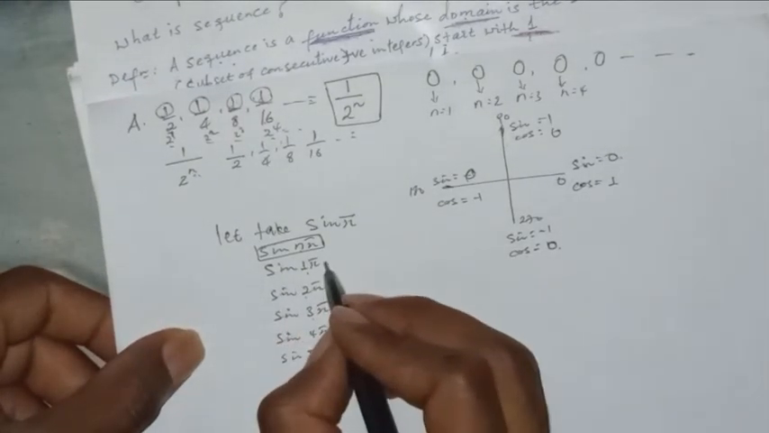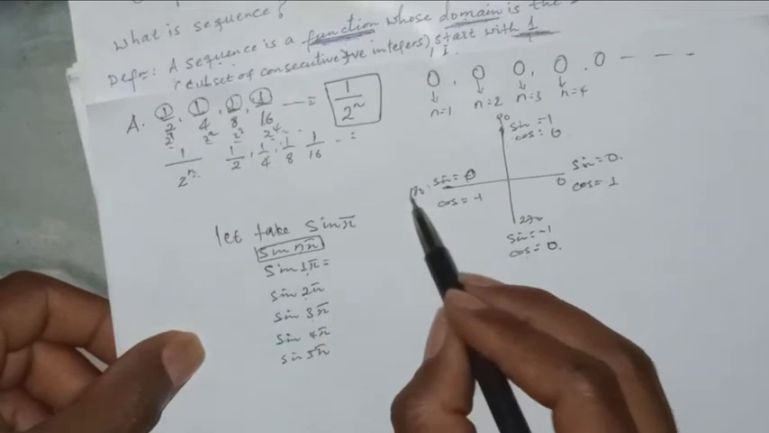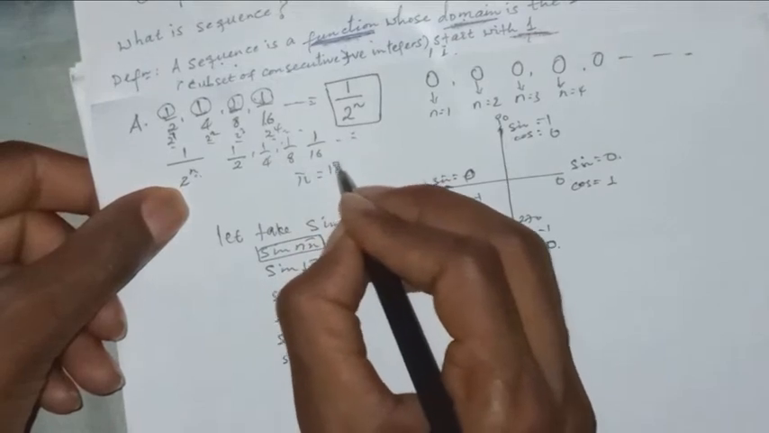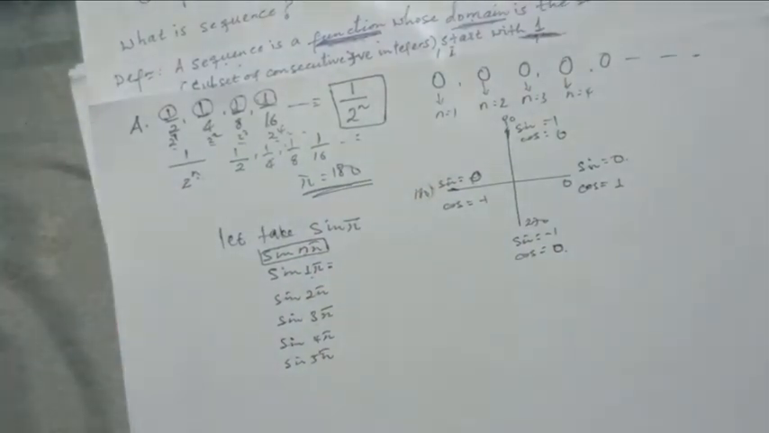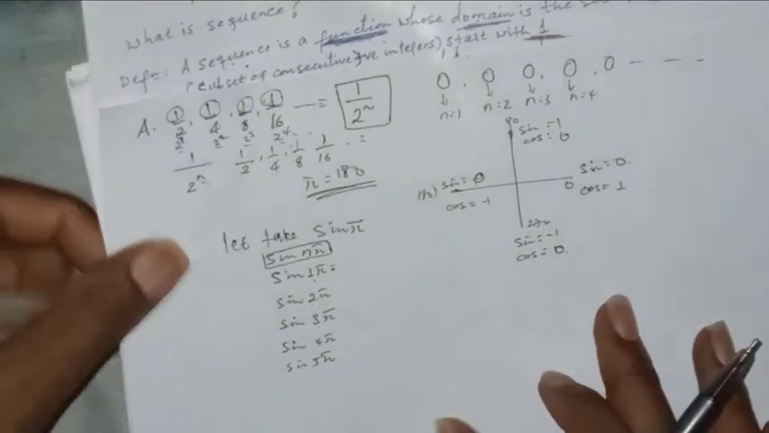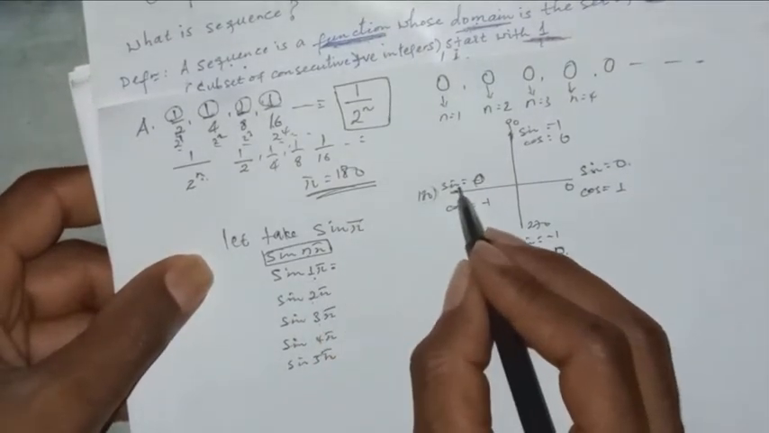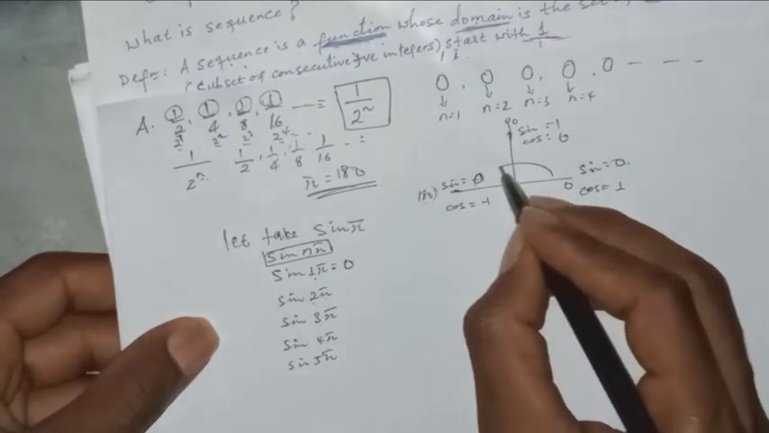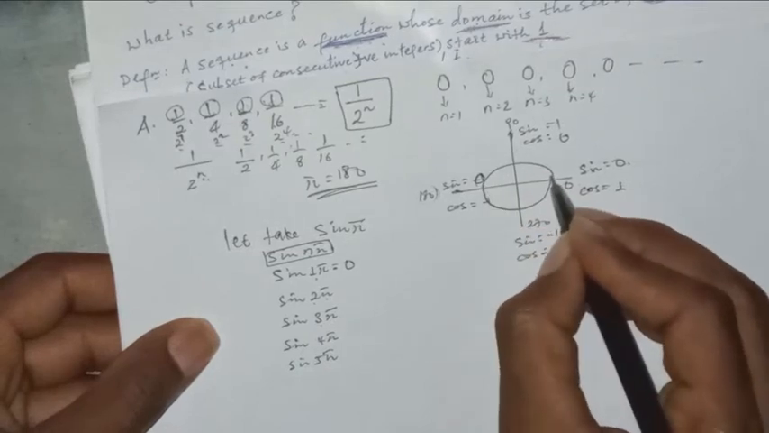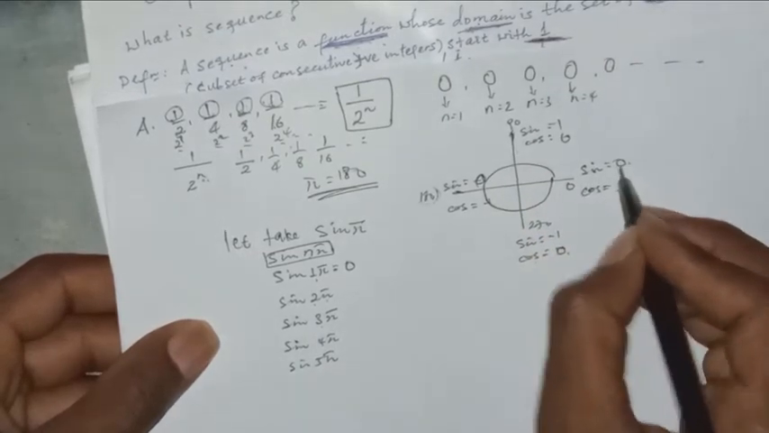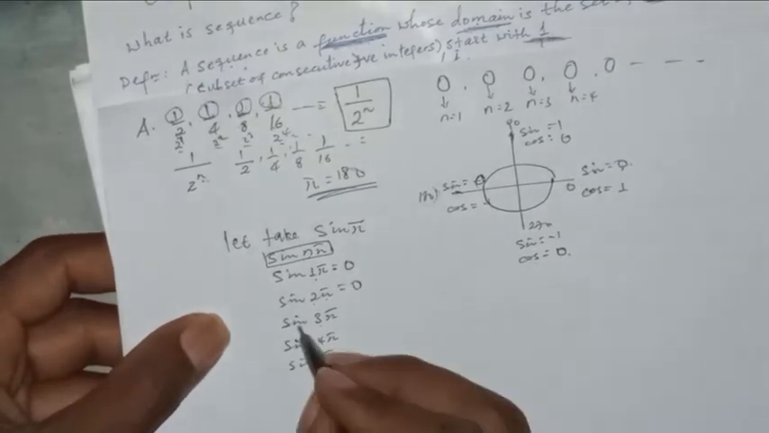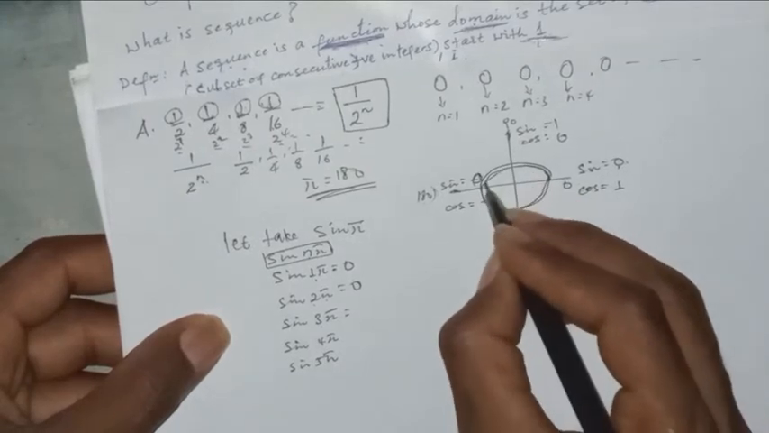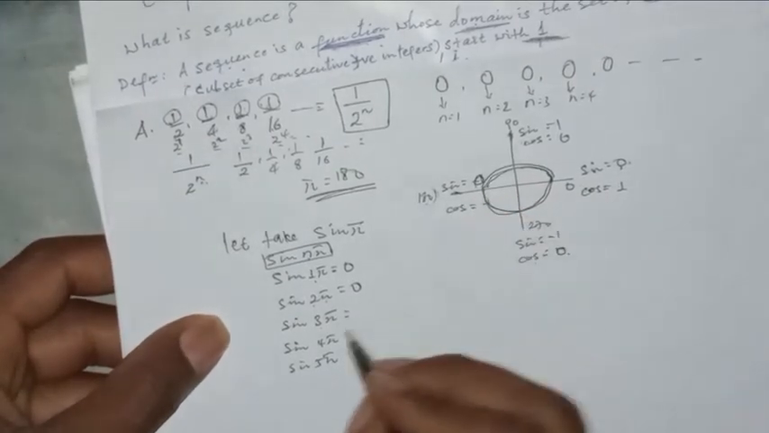So, what is sine pi? Pi means 180 degrees, in trigonometric functions in degrees. Sine pi means 0. Sine 2 pi: pi means here, 2 pi means here. Sine 2 pi is equal to sine 0, which is 0. Sine 3 pi means this is pi, 2 pi, 3 pi. Again it is equal to sine 180, which is 0.